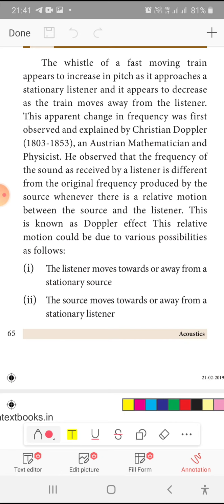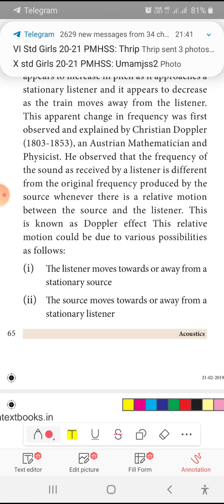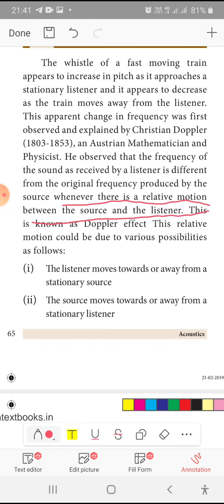See, here I am underlining this. Whenever there is a relative motion between the source and the listener, the frequency of the sound received by the listener is different from the original frequency produced by the source. This is called the Doppler effect. This was observed and explained by Christian Doppler, an Austrian mathematician and physicist.